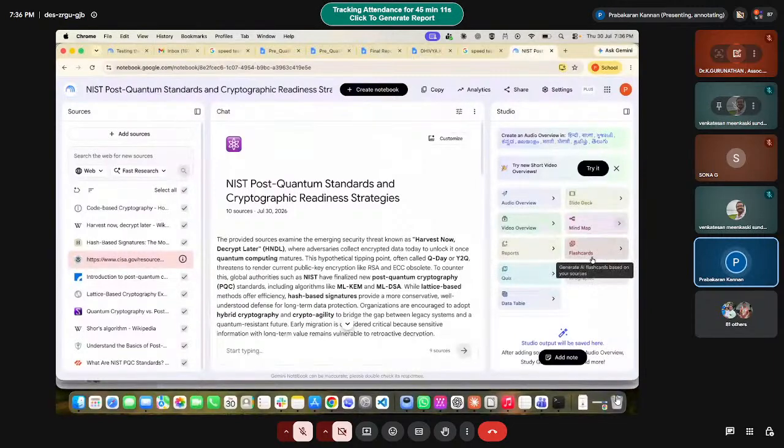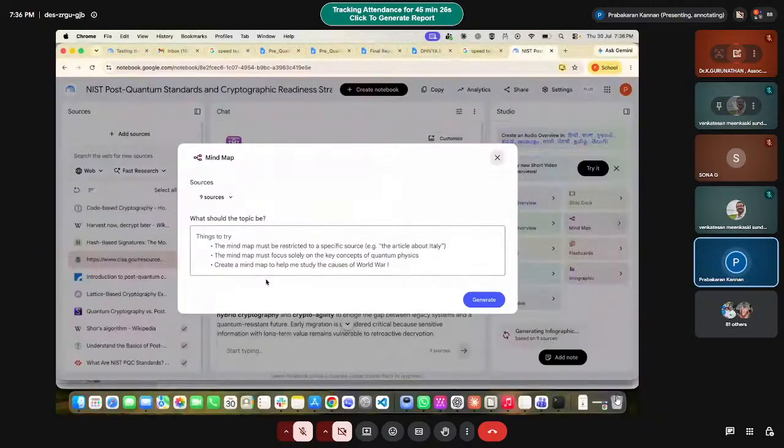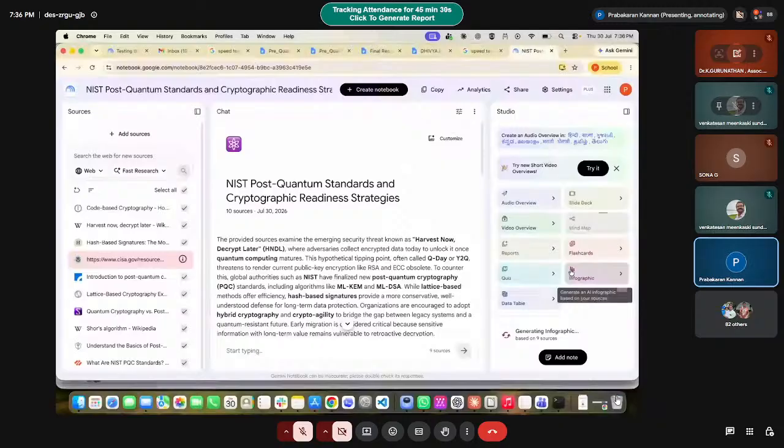Definitely all the steps will take some time because we are using the free version. That's why the queue is big, so it will take some time. In parallel I will try to show other things also. Mind map: how to generate a mind map for these resources. Let us generate a mind map.